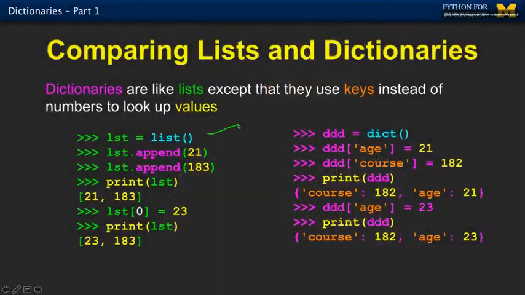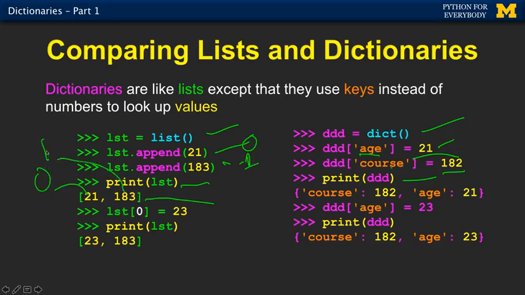So it's really a lot like lists. If we look at an example from a previous chapter on these lists, we make an empty list, we make an empty dictionary. We add into position 0, which is because it's empty, a 21, and we put in position 1 and 183. Here we put into this dictionary under the key age 21, and into this dictionary under the key course we put in 182, right? And if we print them, we see that there is an implicit position 0 and position 1. There's an implicit position, so we don't have to show the position. I mean, Python could choose to show that, but it doesn't.